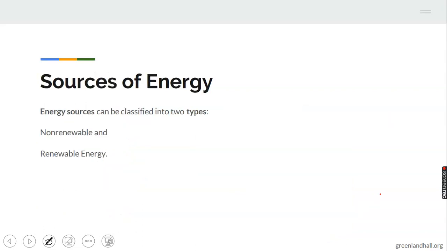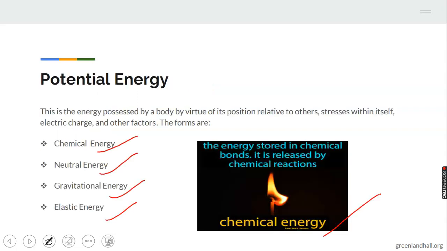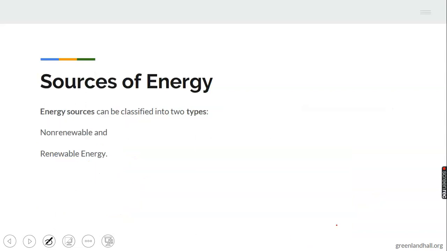Now we have sources of energy. Don't forget I told you before that energy can be converted from one form to what? Another. We can convert energy from one form to another. You can see light energy can be converted to what? Chemical energy.